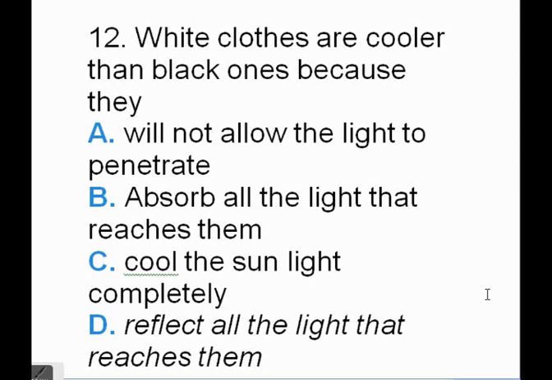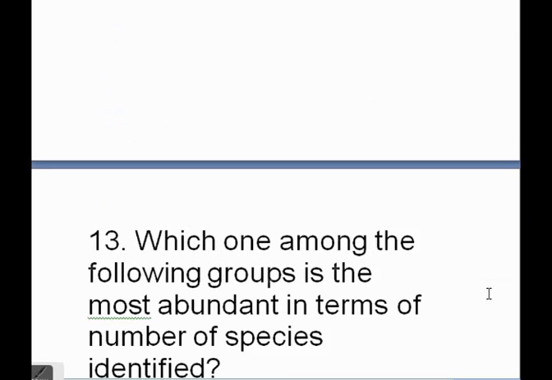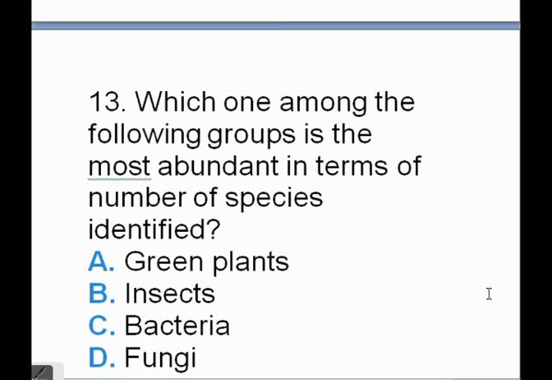Which one among the following groups is the most abundant in terms of number of species identified? So here you can see the correct answer, that is bacteria. So bacteria is the correct answer.